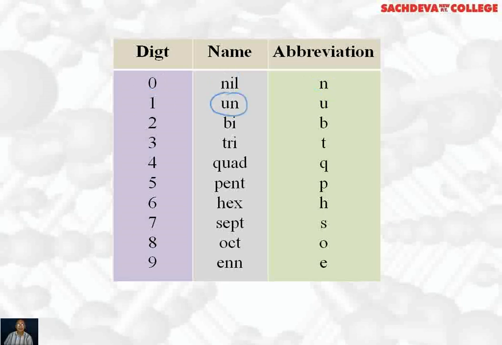Digit 0 is represented by nil, and abbreviation is n. 1 by un, abbreviation is u. 2 by bi, abbreviation b. 3 by tri, abbreviation t. 4 by quad, represented by q. 5 by pent, represented by p. 6 by hex, represented by h. 7 by sept, not hept, sept, denoted by s. 8 by oct, represented by o. 9 by enn, represented by e.